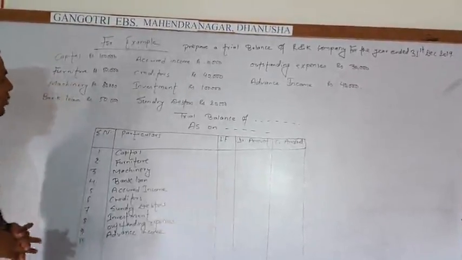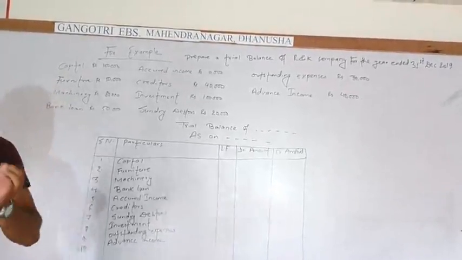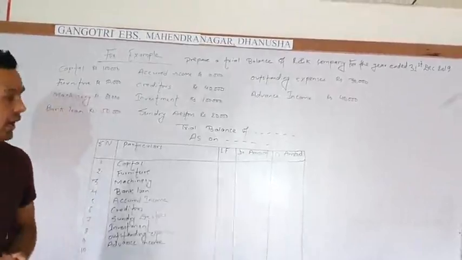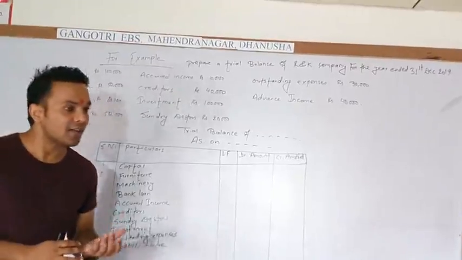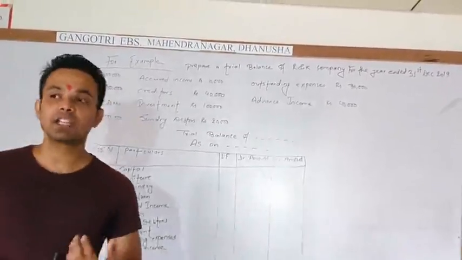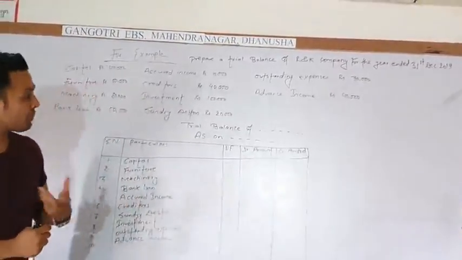For that we first have to write the heading. If you forget to write the heading, then 1 mark is deducted. This trial balance is generally asked for 5 marks, and if we do not write the heading, 1 mark is deducted. So be careful.